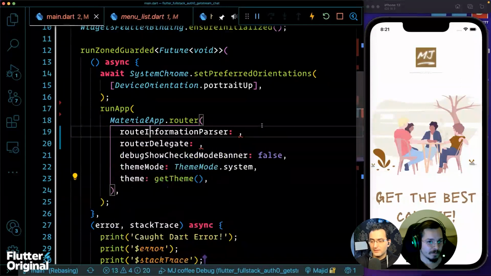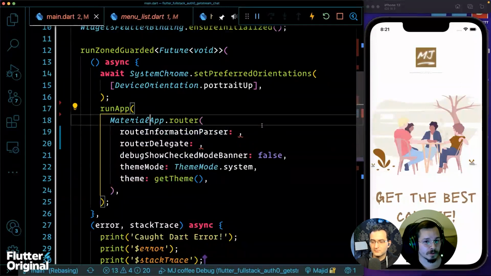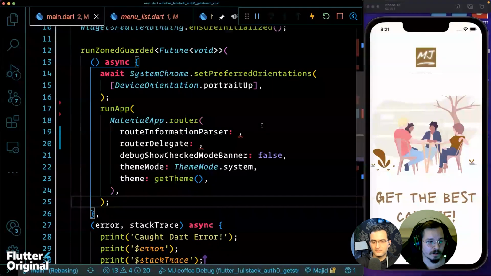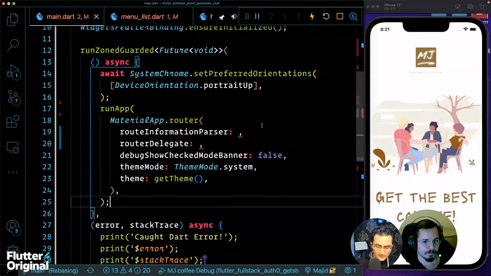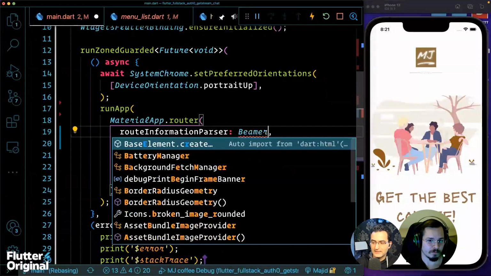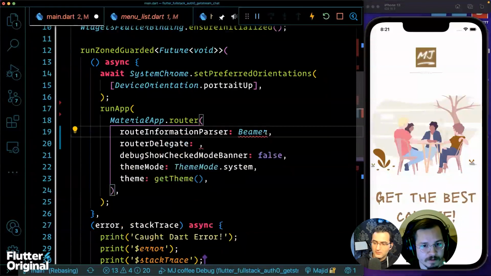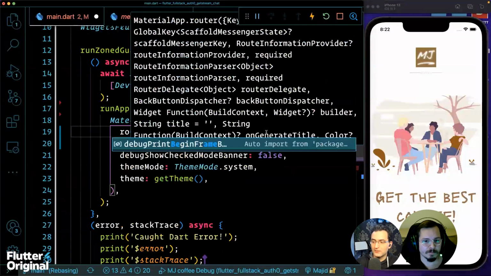Where can I get the delegate and information parser then? Yeah, so route information parser is pretty simple. We can just use Beamer parser, like Beamer as a class. Yeah, just instantiate the Beamer parser class. Oh, Beamer parser is like a class as a whole? Yes. Parser, okay.